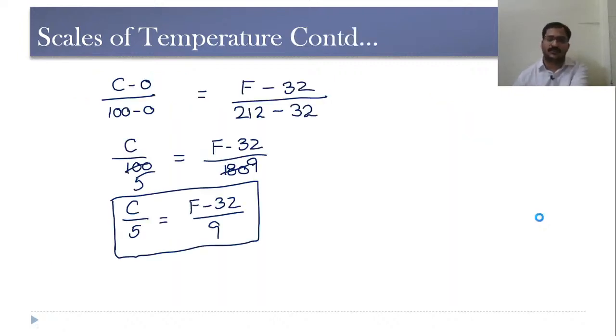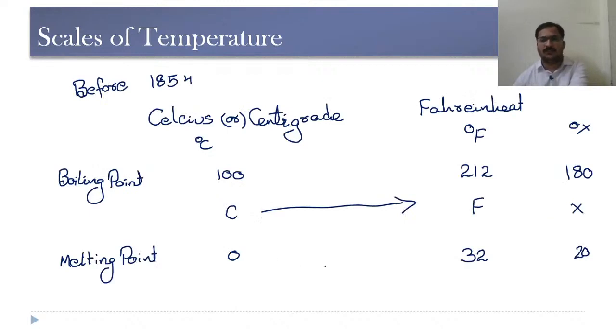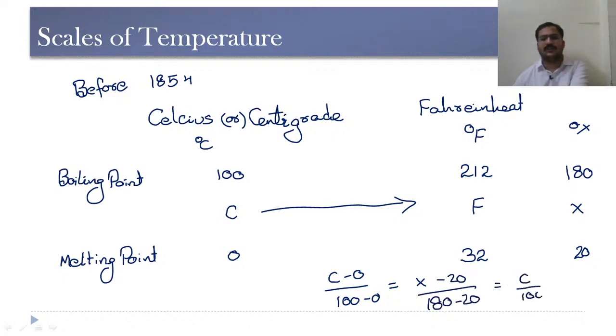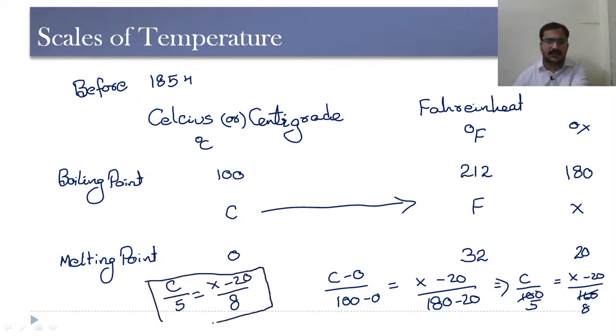Then we will simply use the formula like this: (C minus 0) by (100 minus 0) is equal to (X minus 20) by (180 minus 20). So C by 100 is equal to (X minus 20) by 160, and the relation becomes C by 5 is equal to (X minus 20) by 8. So like this, some relations might be given here.